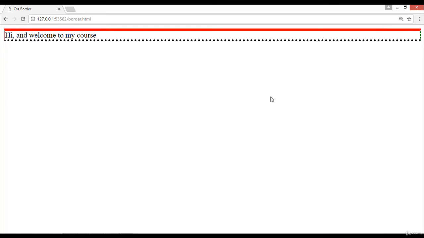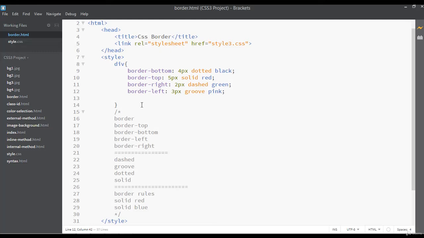Save. And now we can see we have a pink border for the left and a green border, the type is dashed, for the right side. So this is totally different. So like this you can use border. We have used border-bottom, border-top, left, right. And the types of border we have used, like dashed, groove, dotted, solid, you can see here.